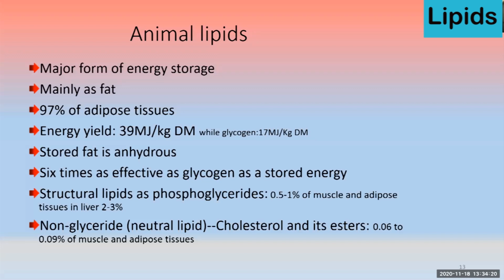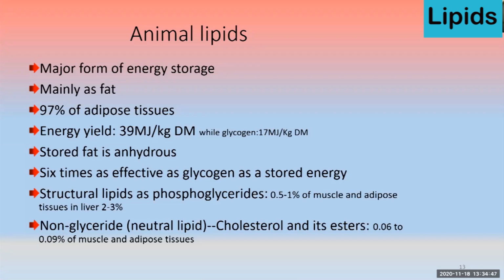So if you remember the body composition, we have discussed that when there is more fat in the body, then overall the body water contents are less. So fat is anhydrous, so that's why the water content they are comparatively less when we compare it with the thin or slim individuals. So 6 times as effective as glycogen as a stored form of energy. The reason being it's more energy.